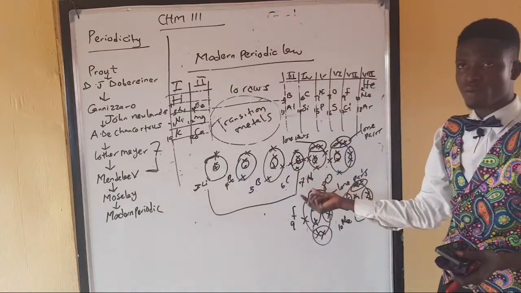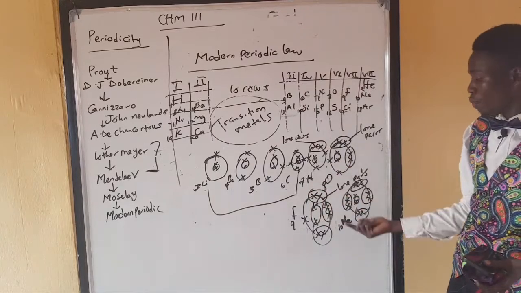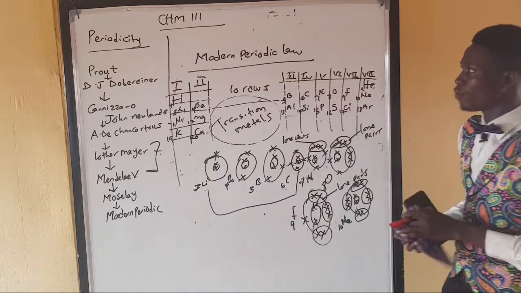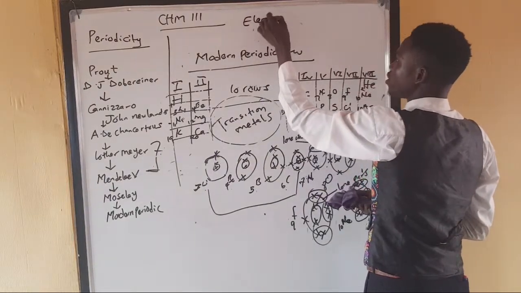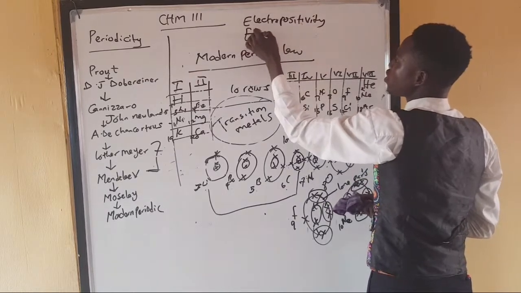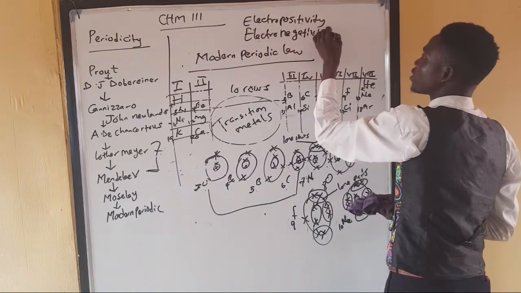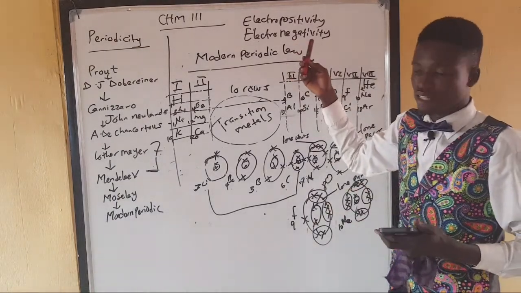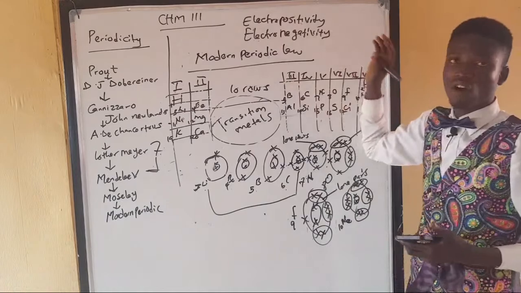We can now see from this structure that from group 5, which has nitrogen as a representative member, to group 8, there are 1 or more lone pairs. Let me now explain this phenomenon. What is electropositivity? I would not like to clean the structure yet. These 2 things are periodic properties, and there are 2. We believe that all elements in the periodic table are either electropositive or electronegative.